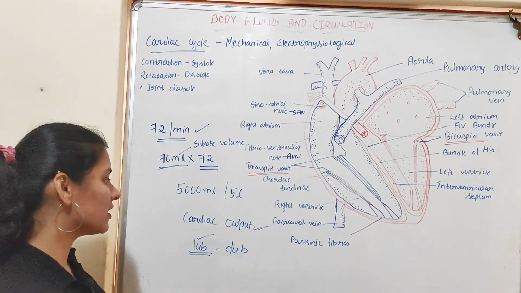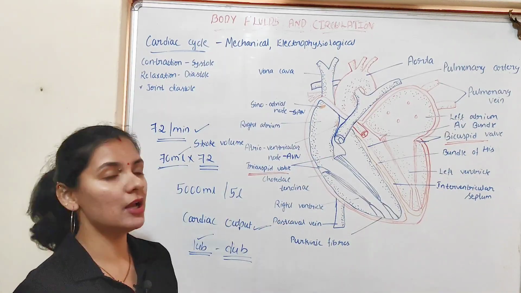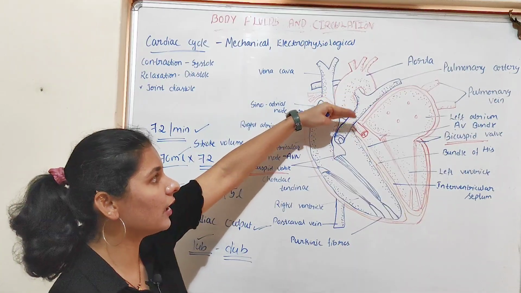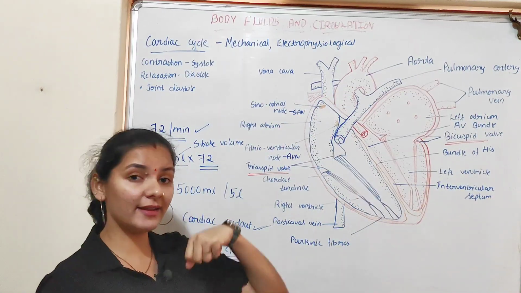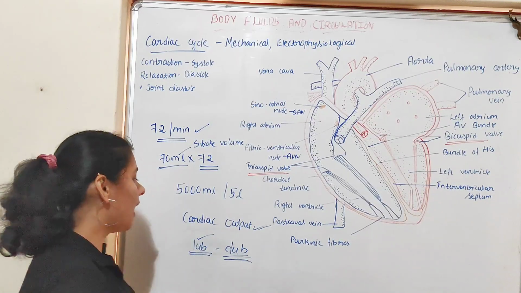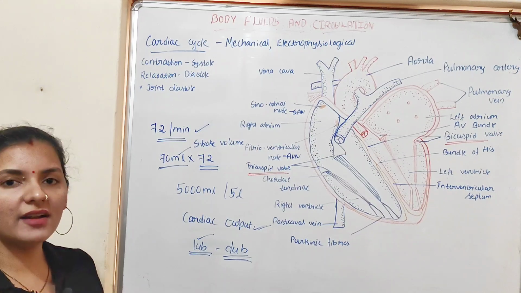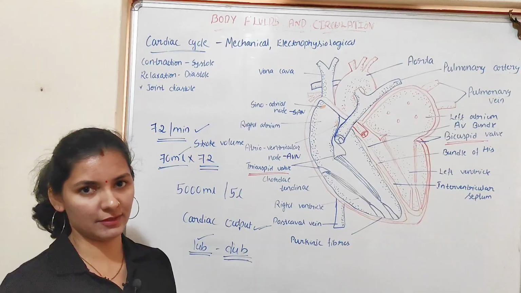Whereas the dub sound is produced when there is a closure of the semilunar valve. To avoid the backflow of the blood from the pulmonary artery and the aorta, the semilunar valve will close when there is ventricular diastole, and that sound is nothing but the dub sound. The lub and the dub sounds are produced in each cardiac cycle, and this sound is of great significance.